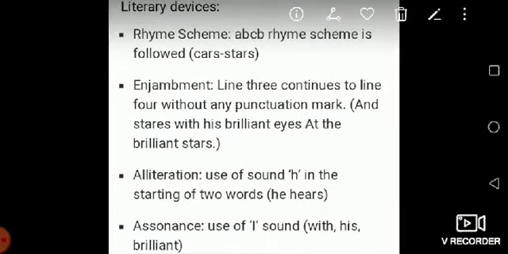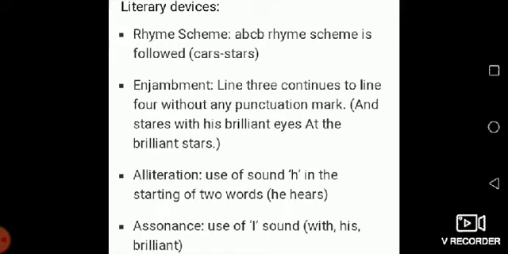Now, see the literary devices. The rhyme scheme is the same as used in the whole poem, A B C B. The enjambment is already used in, I think, every stanza. Line 3 continues to line 4 without any punctuation mark: and stares with his brilliant eyes at the brilliant stars. That is called enjambment.